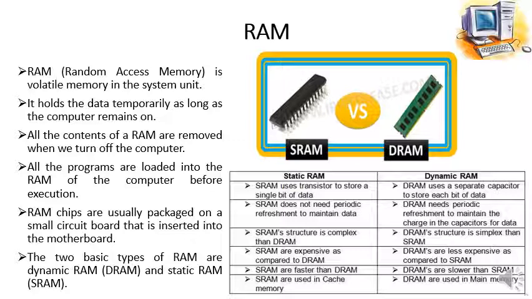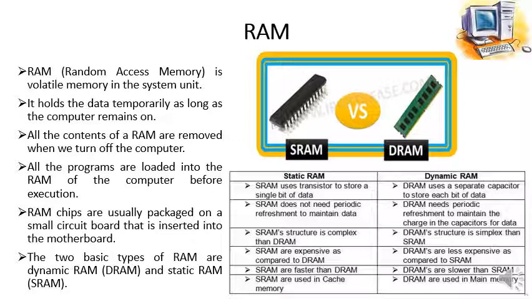SRAM's structure is more complex than DRAM because it is made up of transistors. DRAM structure is simpler than SRAM. SRAM are expensive as compared to DRAM, while DRAMs are less expensive as compared to SRAM. SRAM are faster than DRAM. DRAMs are slower than SRAM.